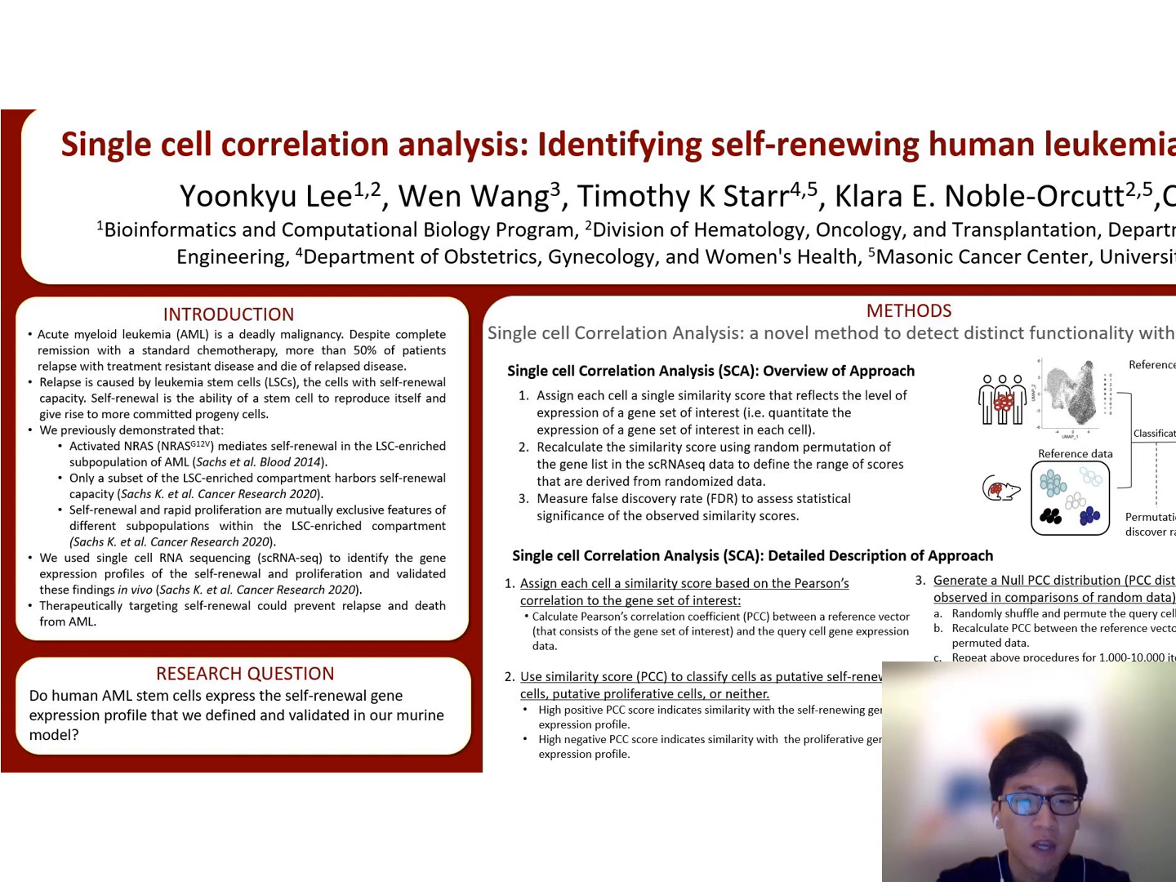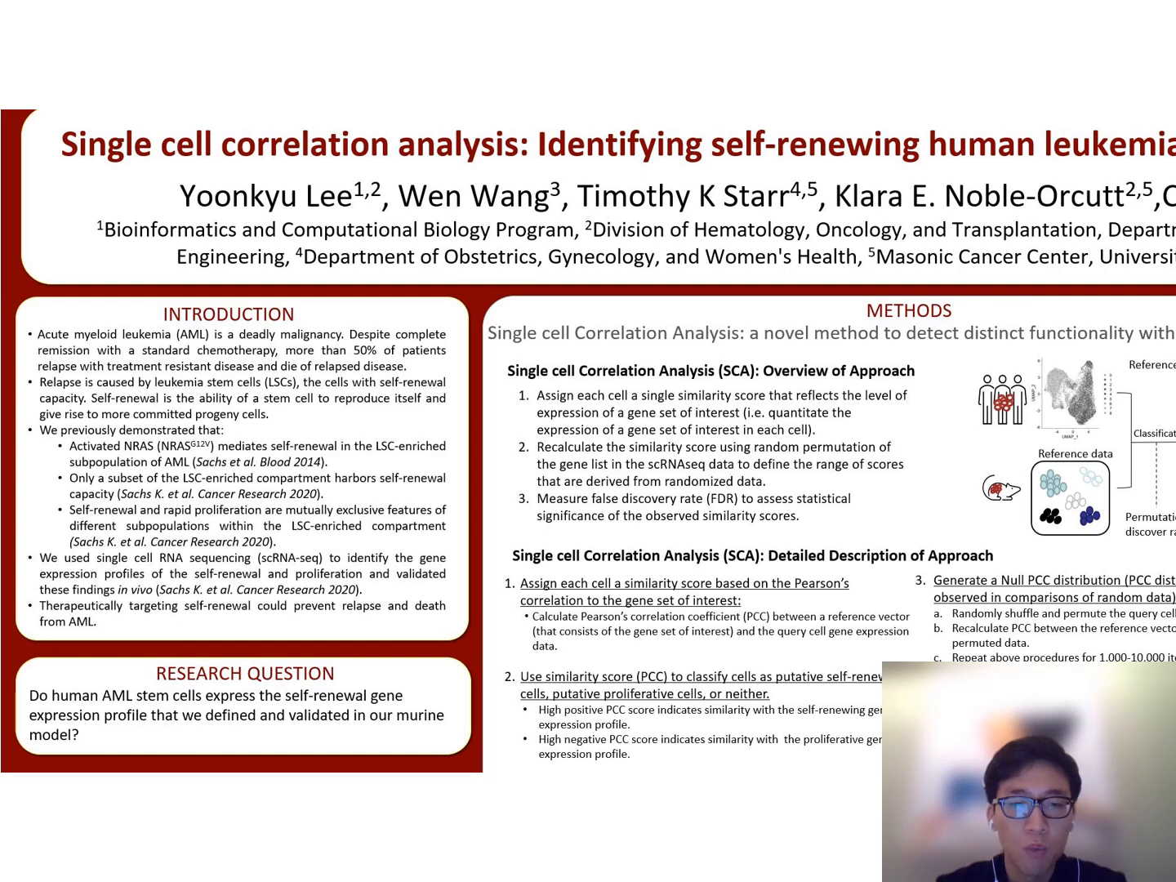In our previous work, we used single-cell RNA sequencing to define leukemia stem cells in the LSC-enriched subpopulation of MLL-AF9 and RAS G12V murine model of AML. We also showed that only a subset of the LSC-enriched compartment harbors self-renewal capacity. Also, we found self-renewal and rapid proliferation are mutually exclusive features of different subpopulations within the LSC-enriched compartment. Lastly, our previous work defined functionally validated gene expression profiles of self-renewal at the single-cell level in a murine model of AML.